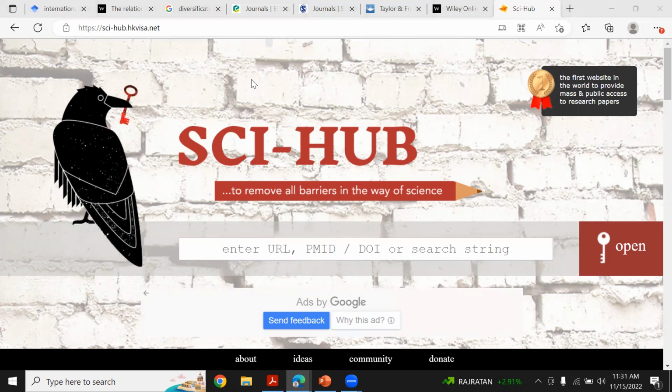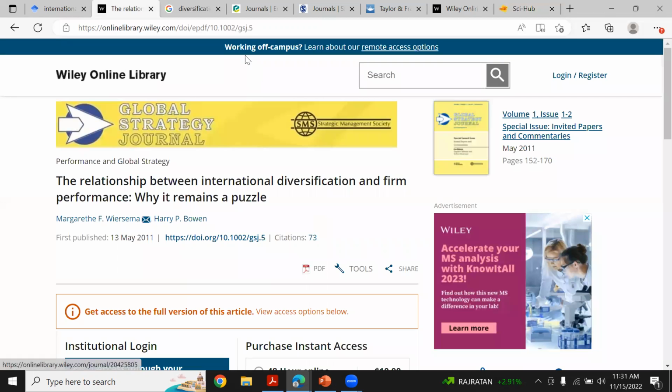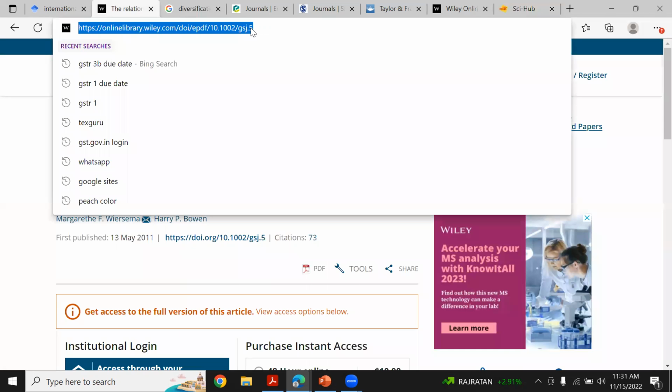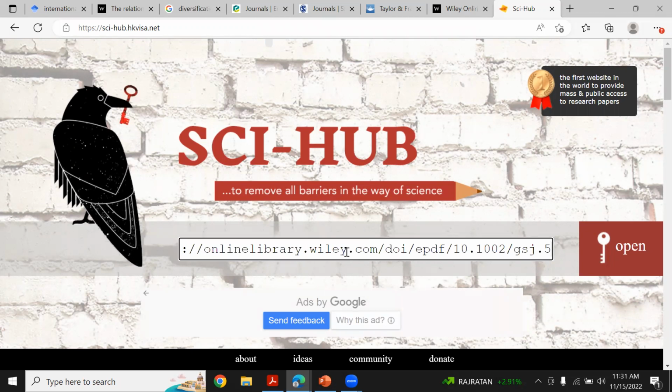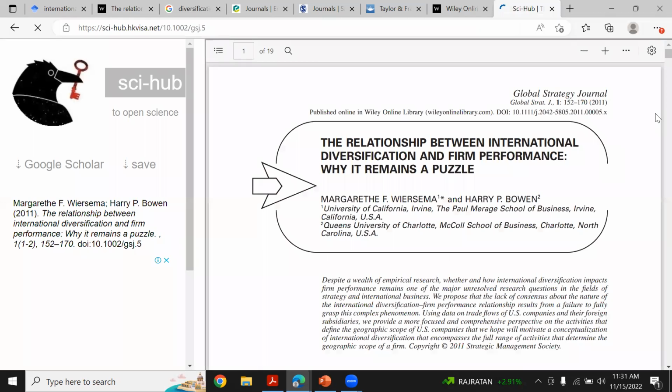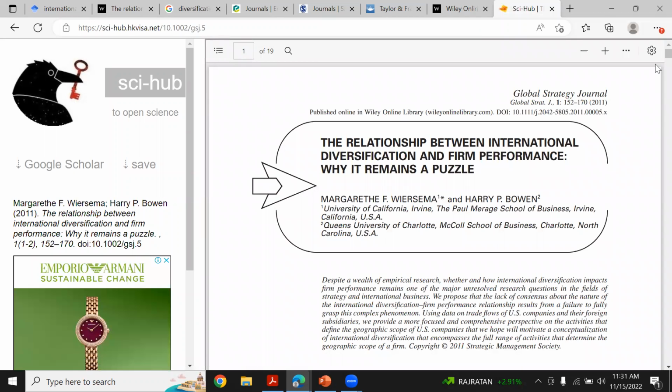What I can now do, this is the paper. You can just click over here. You can copy it, and what you have to do next is paste it over here, and I'm just clicking on open. If you can now see my screen, the paper is again available on your screen.